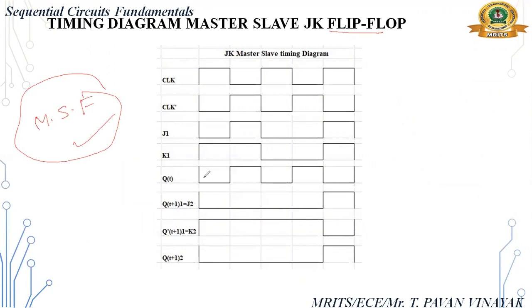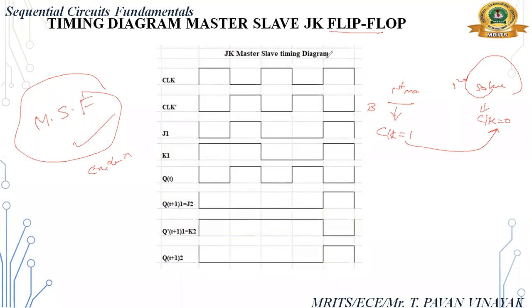So remember the timing diagram. Based on the timing diagram only, master slave flip flop can be explained. Theoretically we can explain it like this: the first one acts as master, the second one acts as slave. Master is activated when clock is 1, slave is activated when clock is 0, because the complemented clock is given to slave.